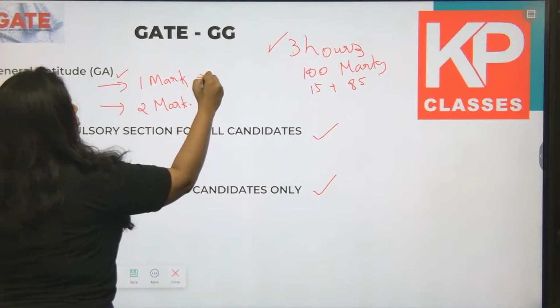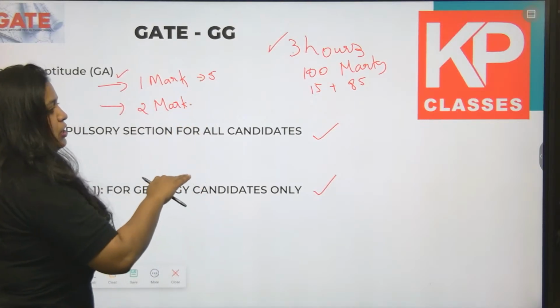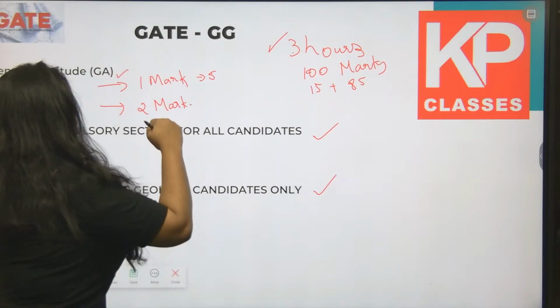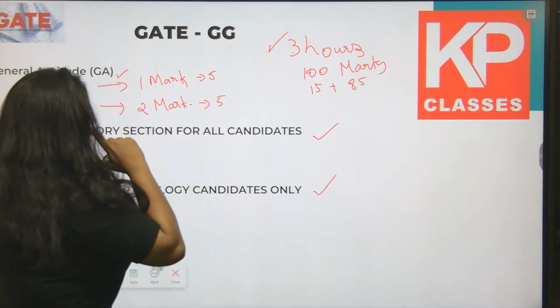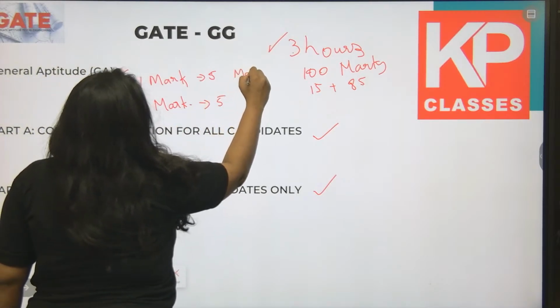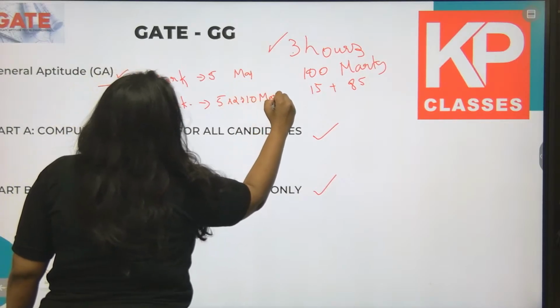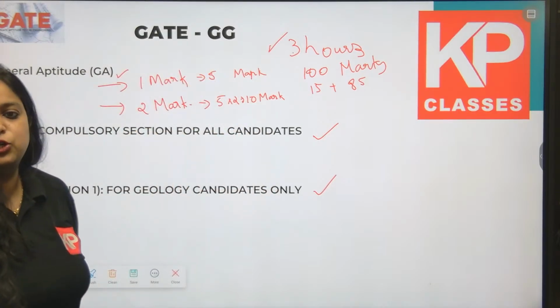There are a total of 5 questions in the 1 mark section. Question number 1 to 5, all these 5 questions are of 1 mark. The next 5 questions are of 2 mark. So this is a 5 mark section, and this is 5 into 2, that is a 10 mark section. So altogether 15 marks from the general aptitude section.